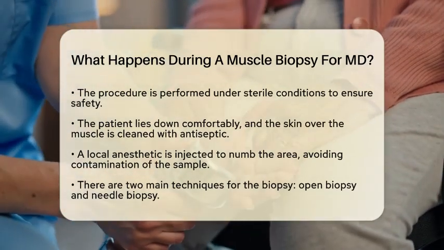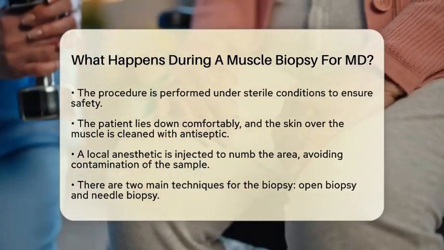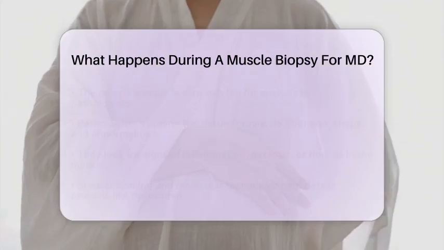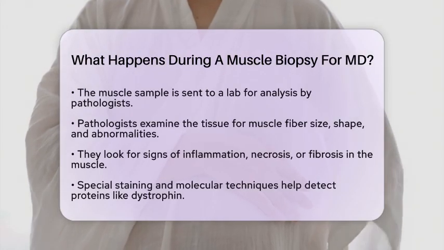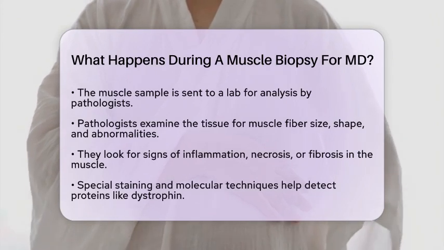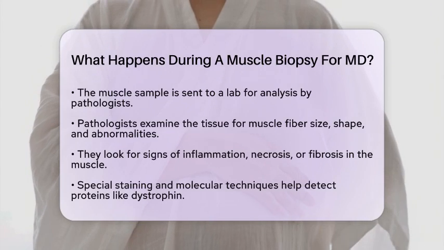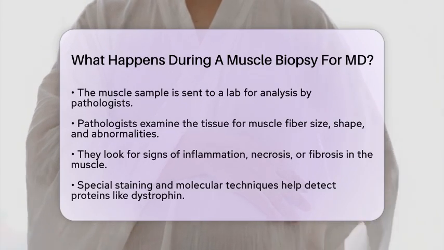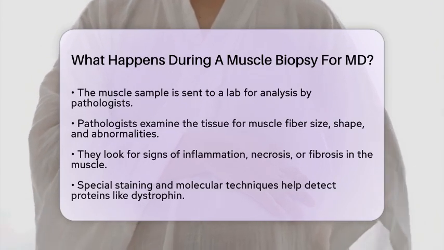After the muscle sample is obtained, it is sent to a laboratory for analysis. Pathologists examine the tissue under a microscope to look at muscle fiber size, shape, and any abnormalities. They check for signs of inflammation, necrosis, which is muscle cell death, or fibrosis, which is scarring of the muscle.